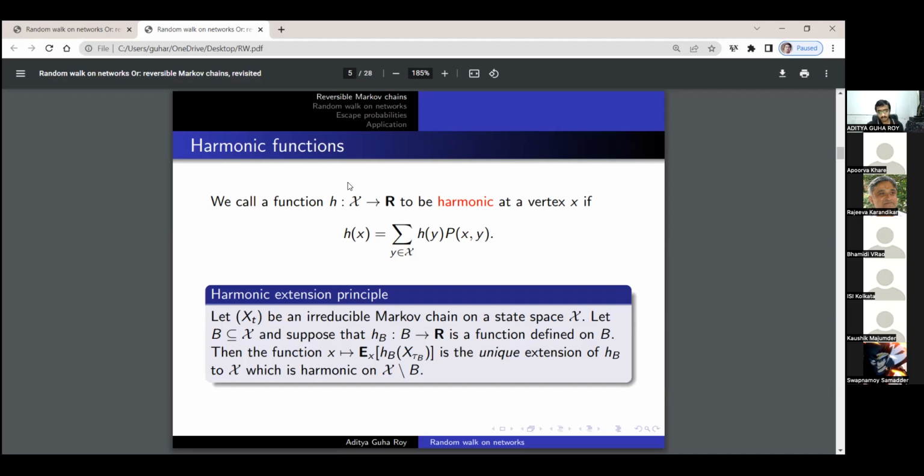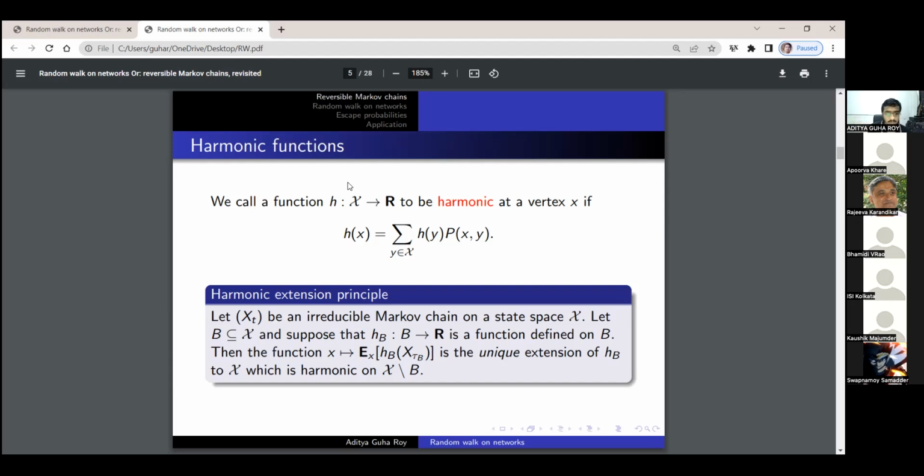All right, so now we have this harmonic extension principle, which will be very useful for us throughout this lecture. So suppose we have an irreducible Markov chain. An irreducible Markov chain is one where for any two vertices, we can find a time point n such that one can move with positive probability from one of those vertices to the other in n many steps.